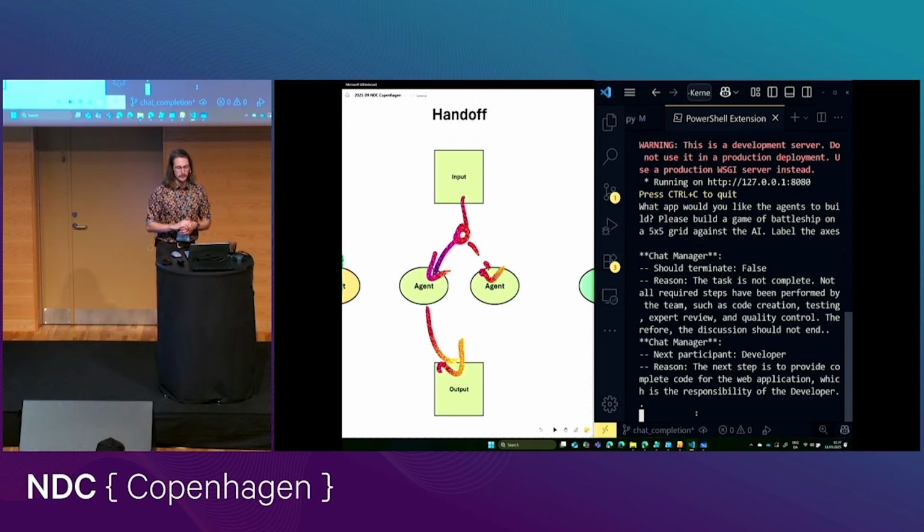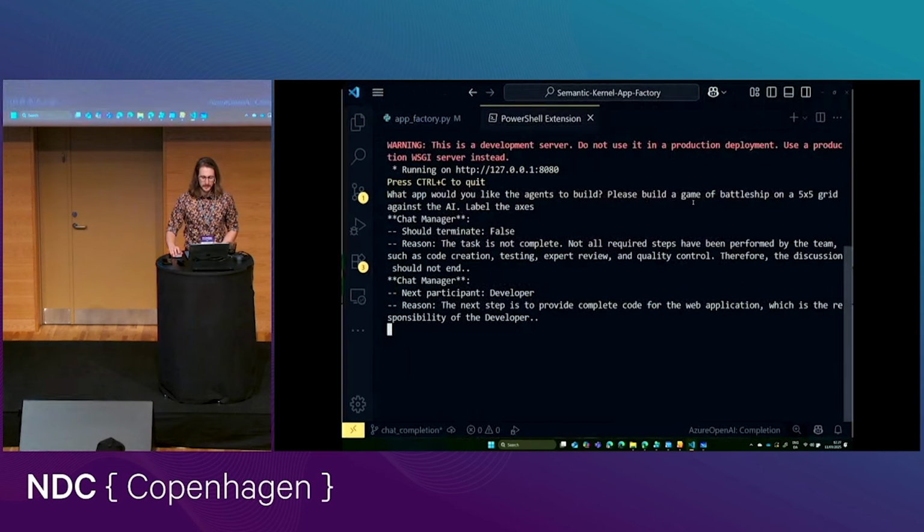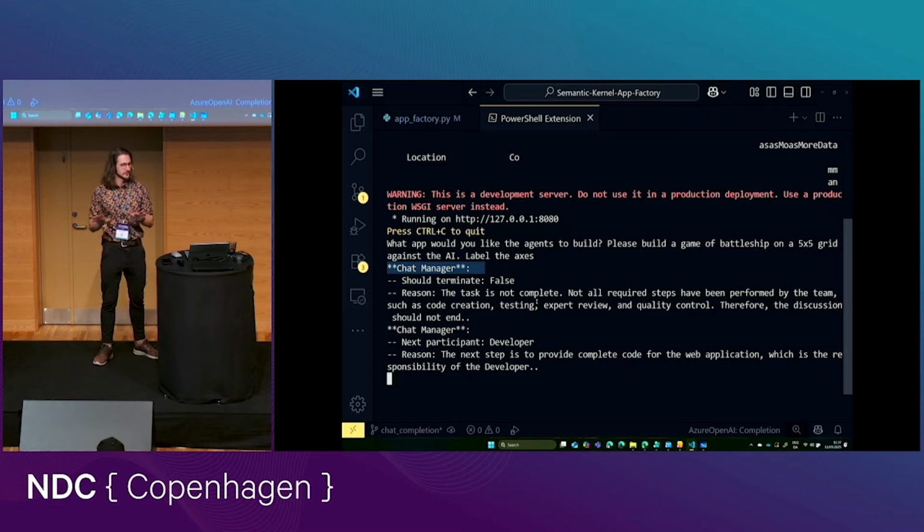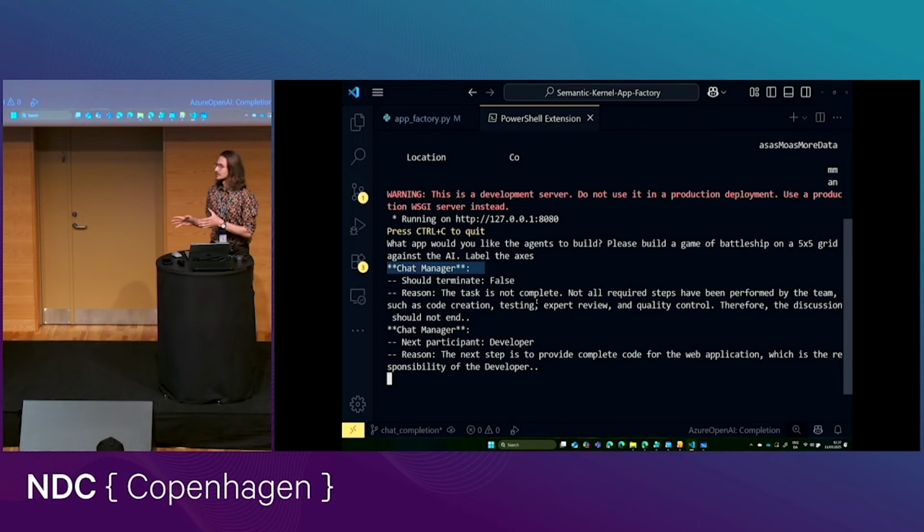So what's happening now? The chat manager, this is my orchestrator. It's not technically part of the group chat, but this guy manages this agent. I need to be careful not to anthropomorphize. This agent manages the group chat. So first it checks, are we done? We're not done. I haven't set a specific timeout here. I've set a specific goal that I want this group chat to achieve before it can terminate.